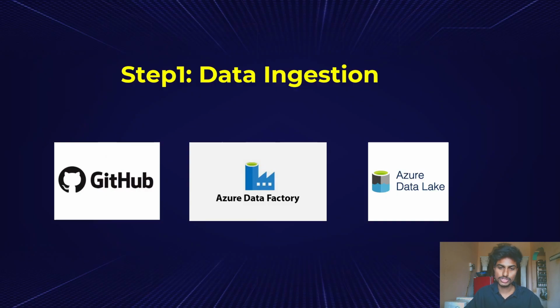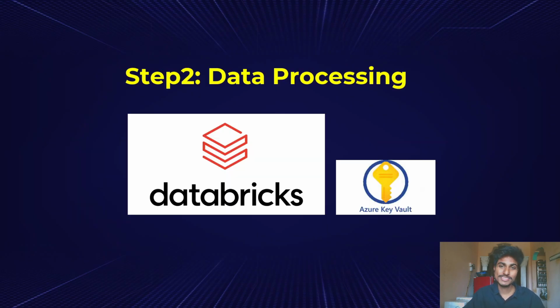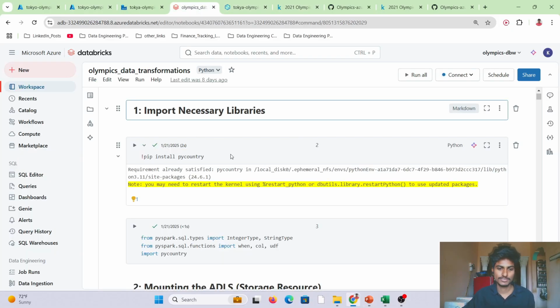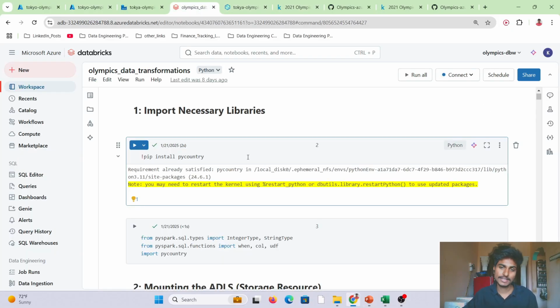Now let's go to step 2. So step 2 is data processing. We want to do some transformations on our data, like changing column names, removing some nulls, and adding new columns. That I have done in Databricks. So this is the notebook, and this is the complete PySpark code. I will walk through it on a high level.